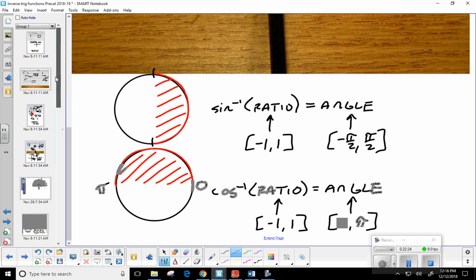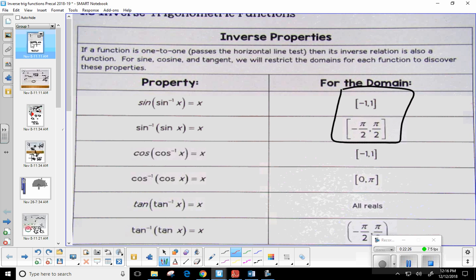If you go all the way back to the first page, those are the exact intervals that you were given on day 1. Okay? So you may not have an exact idea where the intervals are coming from, but we know they're restricted for the inverse functions.